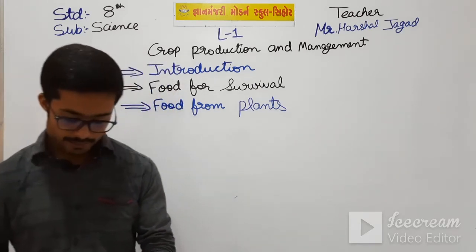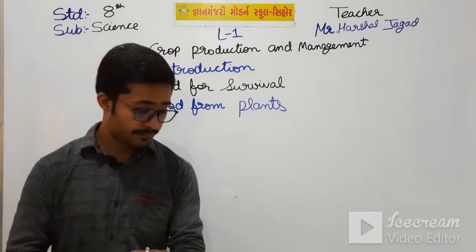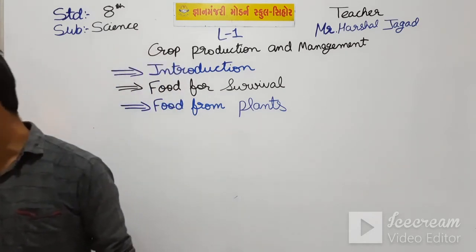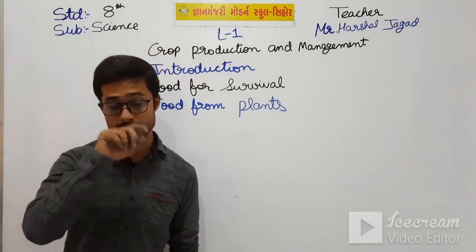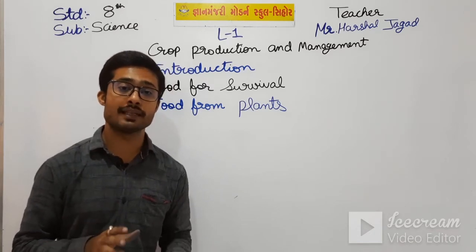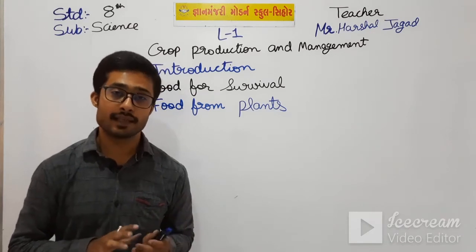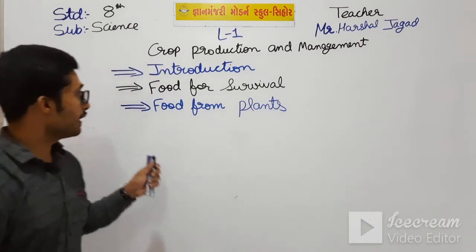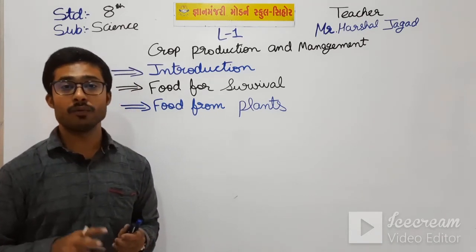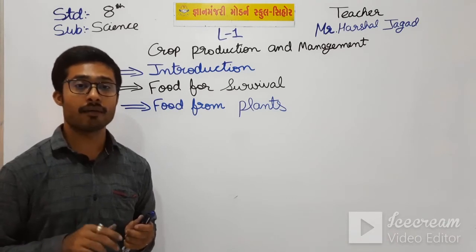Here we all know that different types of food are obtained from different parts of the plant, like sweet potato and potato, which come from the root, and other things. But the food from the plants is mainly divided into two: kharif crop and rabi crop.